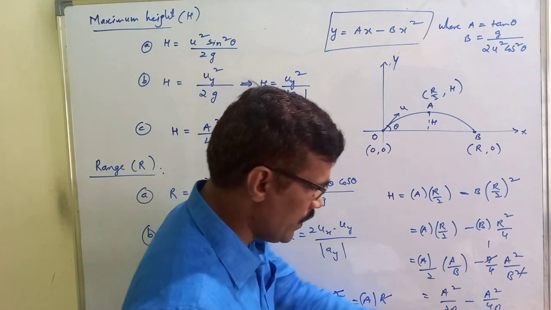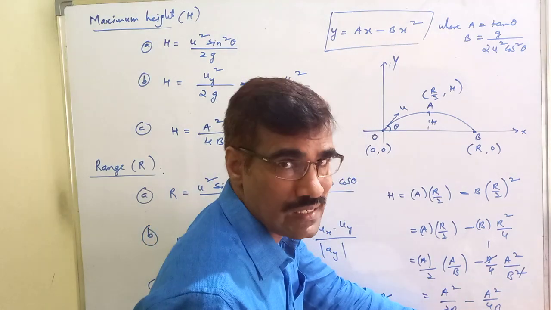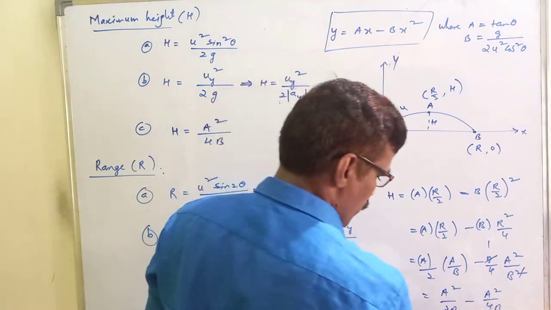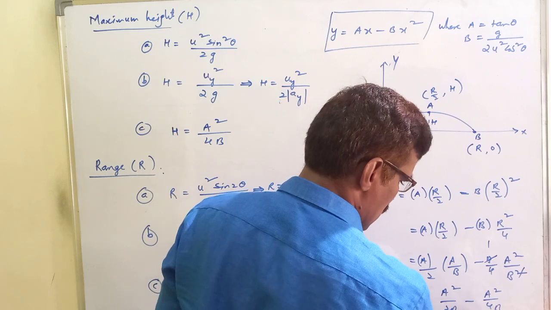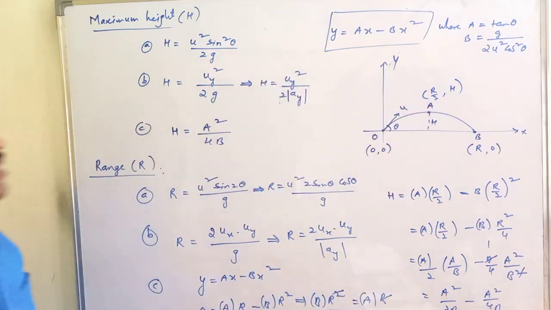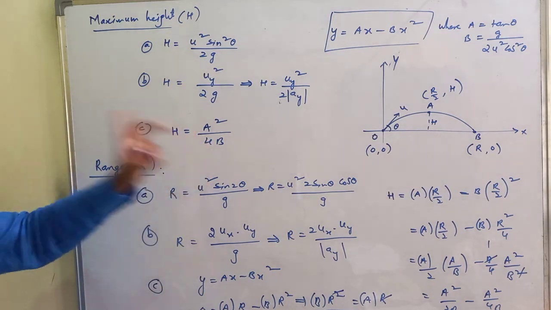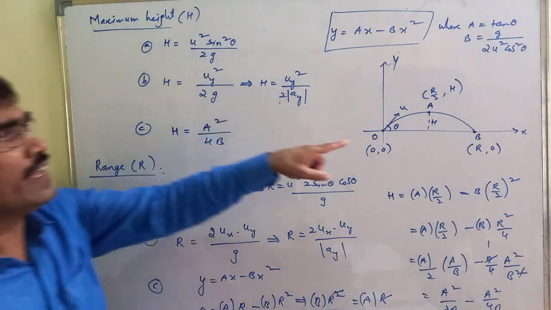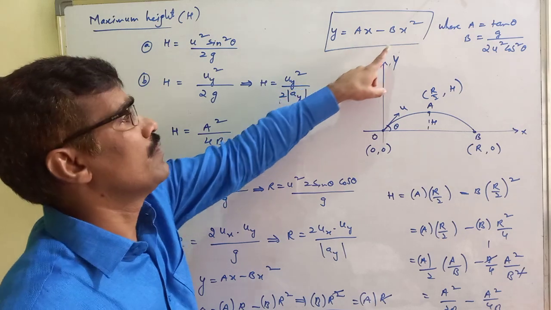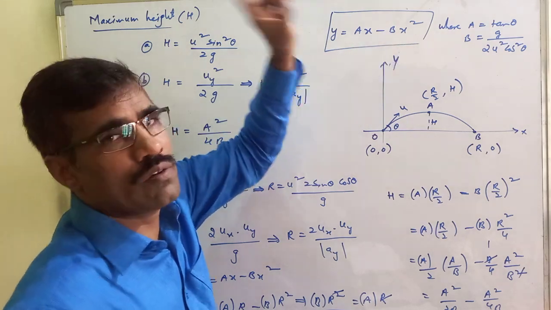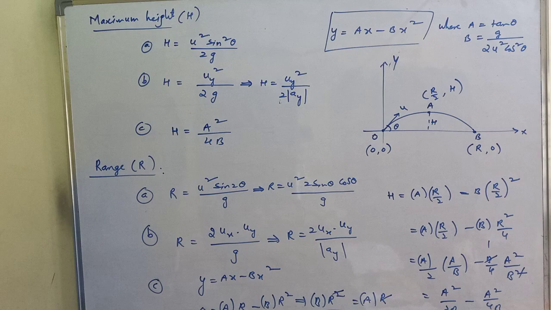A square by 2b minus a square by 4b, LCM 4b, gives a square by 4b. A square by 4b is the maximum height in terms of a and b. What is a? X coefficient. B is x square coefficient. So write it.